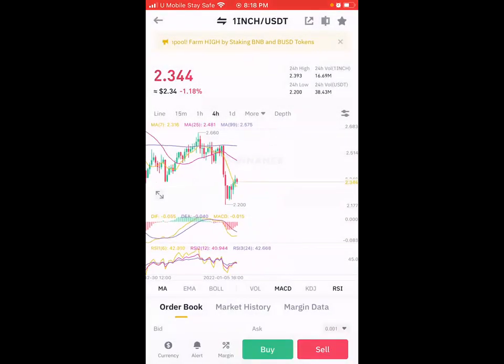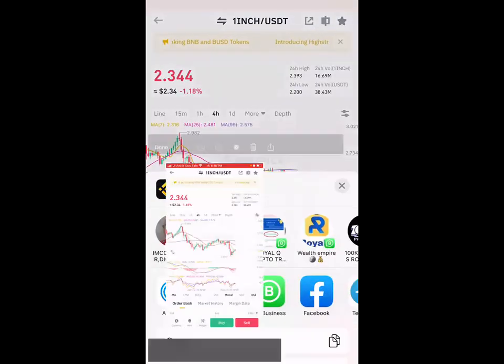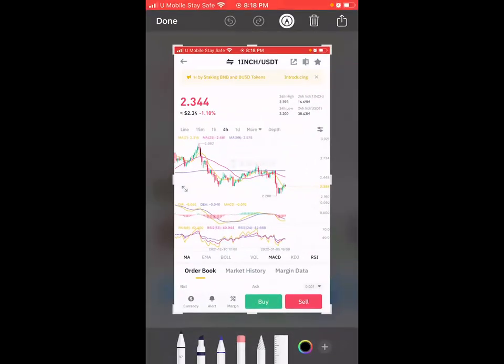Let me minimize it so you can understand what I'm saying. Did you see that? Wow, did you see that? All the way here, move here, come down all the way here. Now it's moving again. Look at all these things. They all happen in the dip. Are you seeing this?